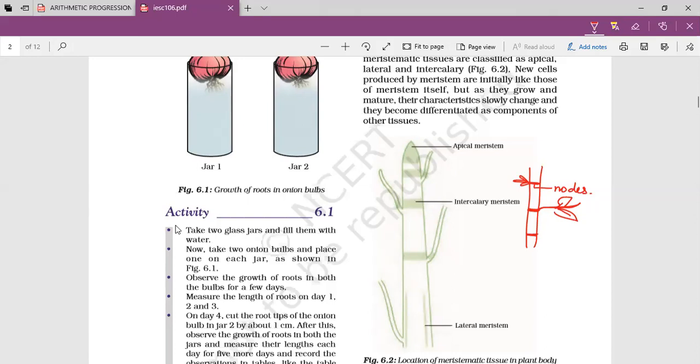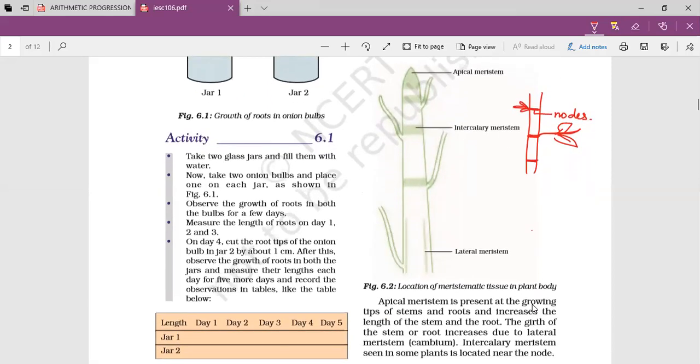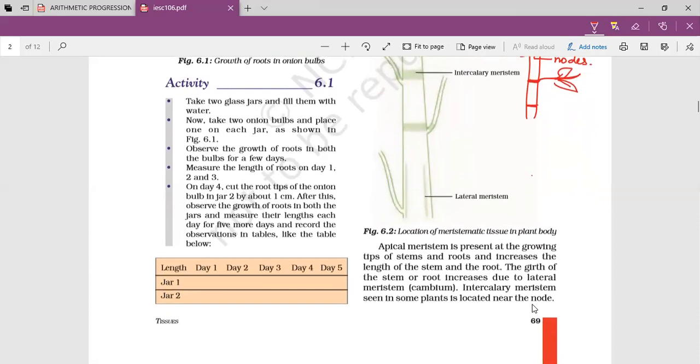Initially, when you start planting any plant, the stem is very thin, but as time goes on, the stem starts becoming thicker, thicker, more thicker. So thickness increases. That means the strength of that plant is increased by lateral meristem. So lateral meristems are present which increase the size of the girth.